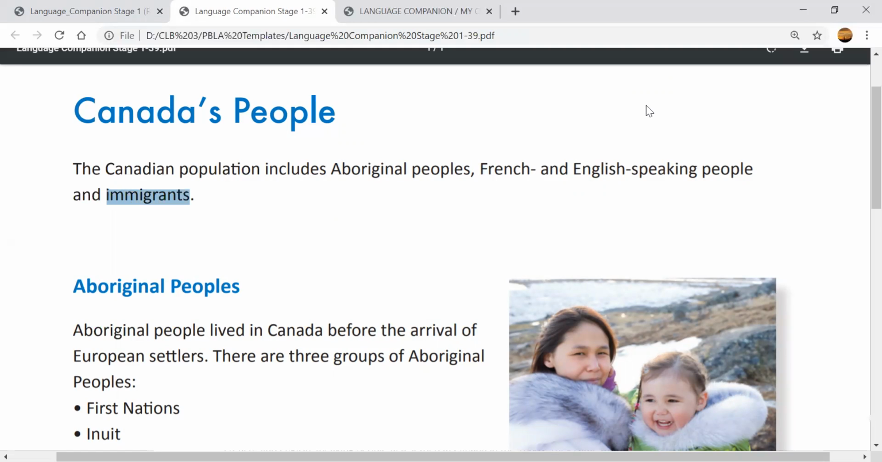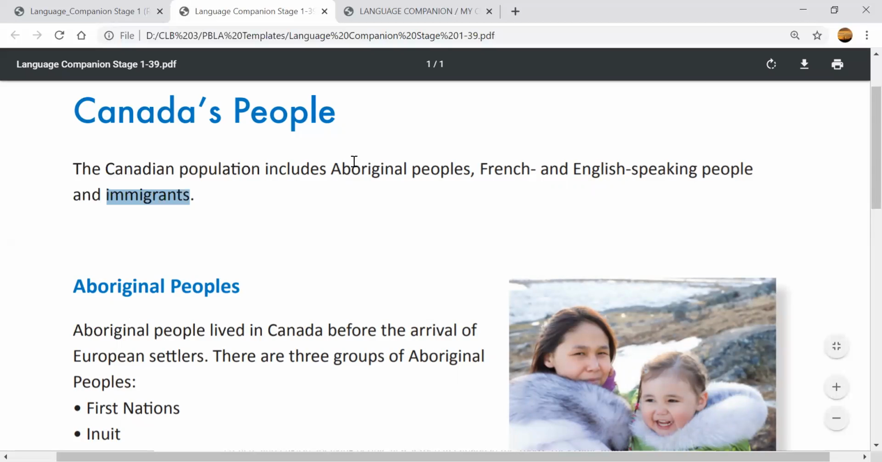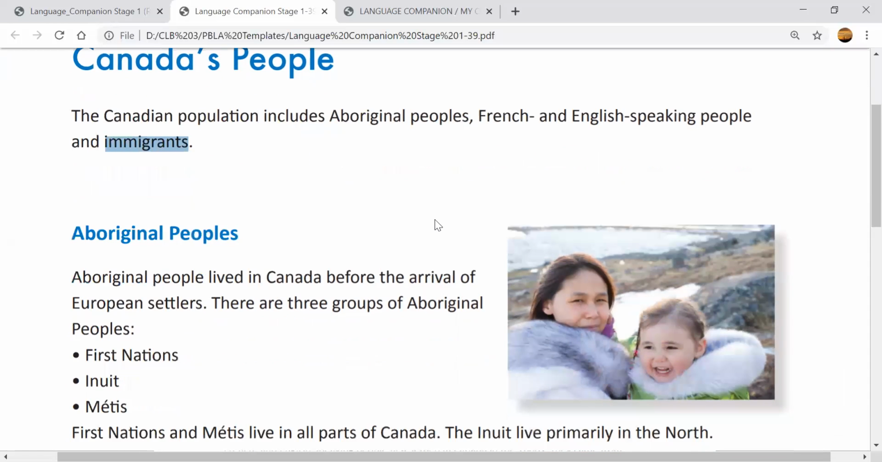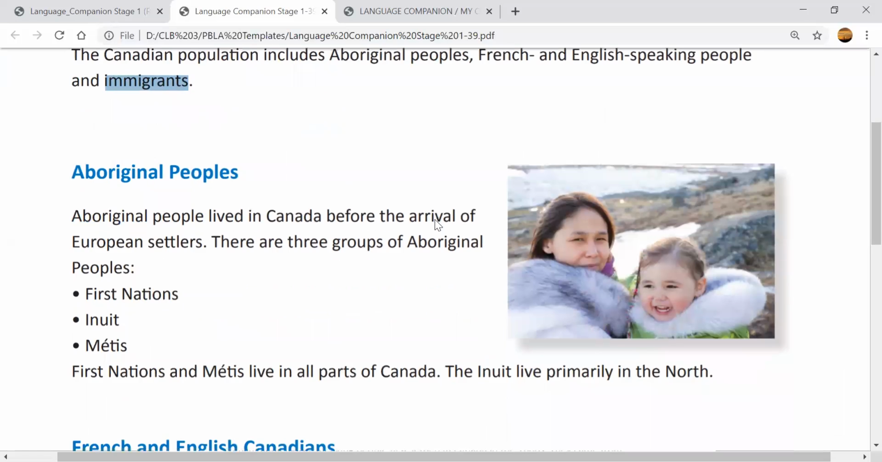Okay, so three kinds of people. Number one, Aboriginal peoples. Number two, French and English-speaking people. And number three, immigrants. Which kind of people do you think you are? Which kind? Okay, let's read about some of these people.